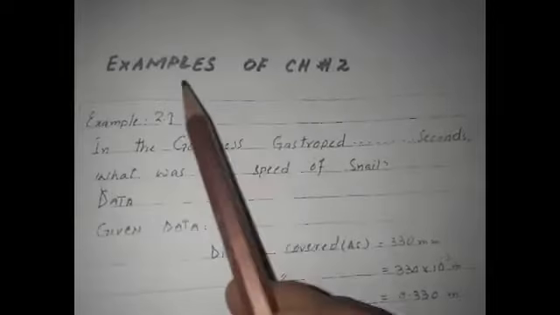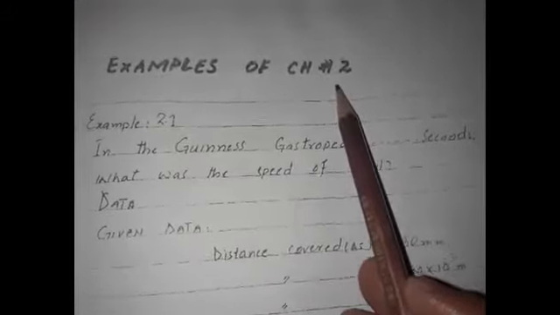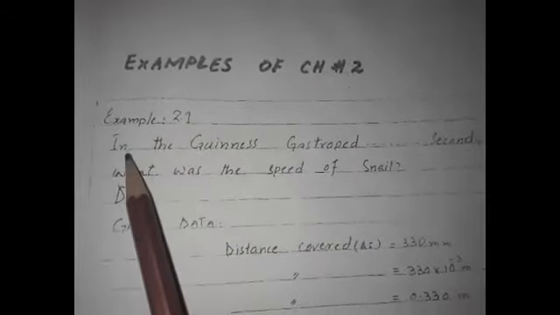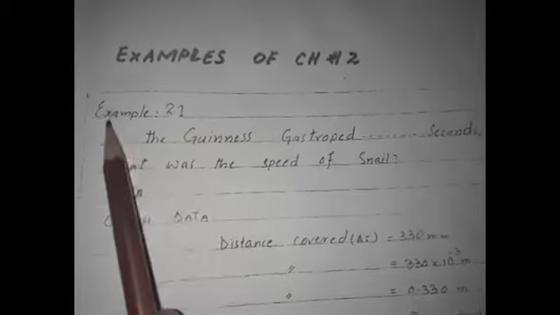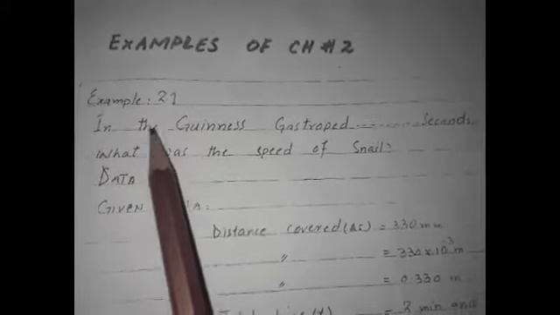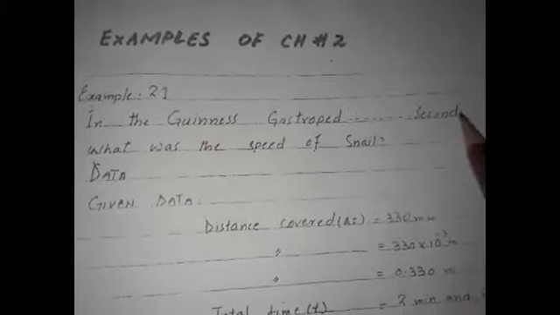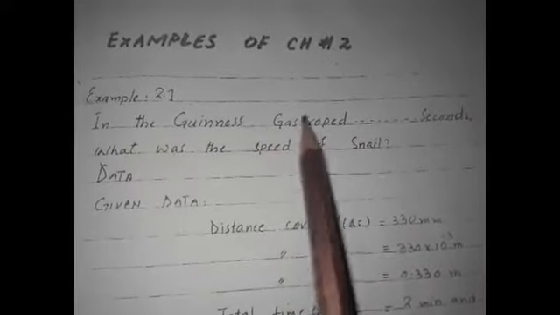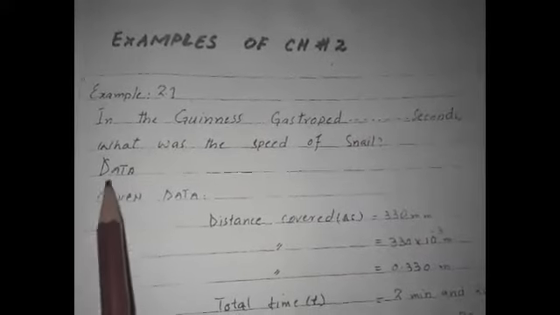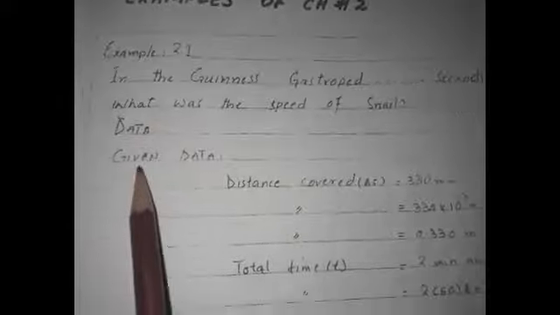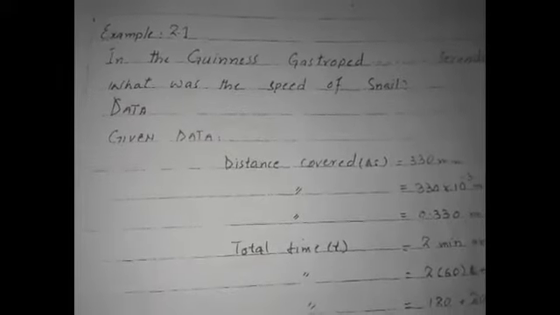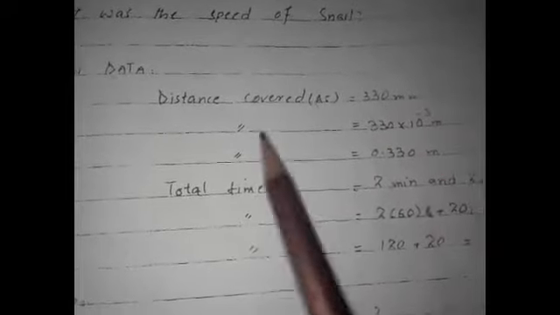After the conceptual questions, give properly the heading of the examples of chapter number 2. Example 2.1. Give the heading example number 2.1. Underline it properly. Write down the question completely from the book. Now coming towards the answer, give the heading. Given data, distance covered is equal to 330 millimeter.